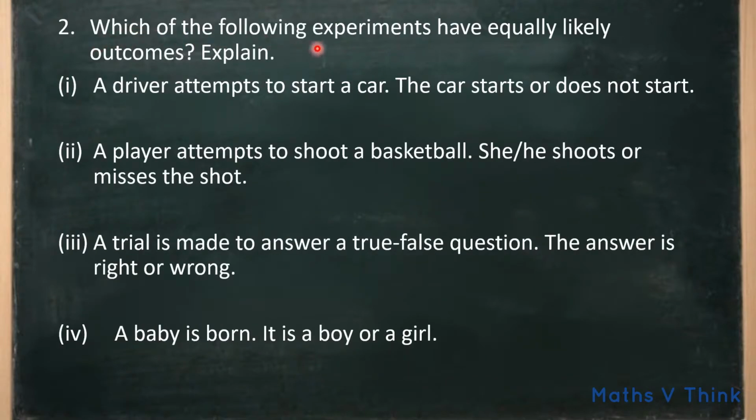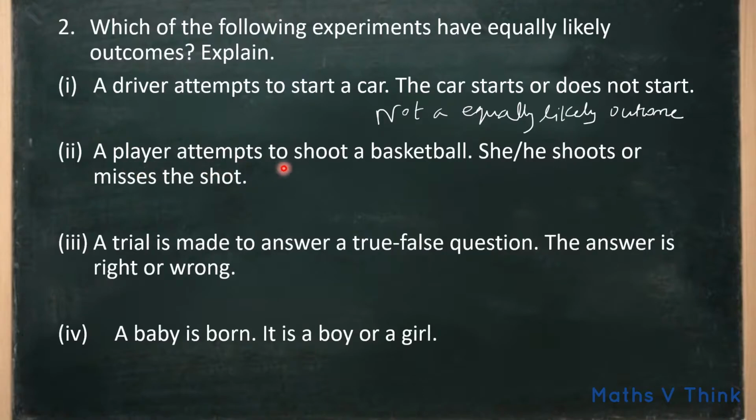Second question is, which of the following experiments have equally likely outcomes? Explain. A driver attempts to start a car. The car starts or does not start. So usually when the car is in normal stage, most of the time the car starts. When the car has some default, in that case only it doesn't start. So I can tell it is not an equally likely outcome.